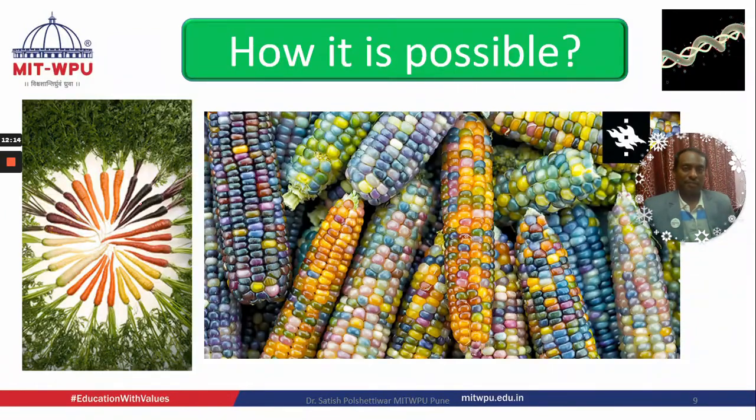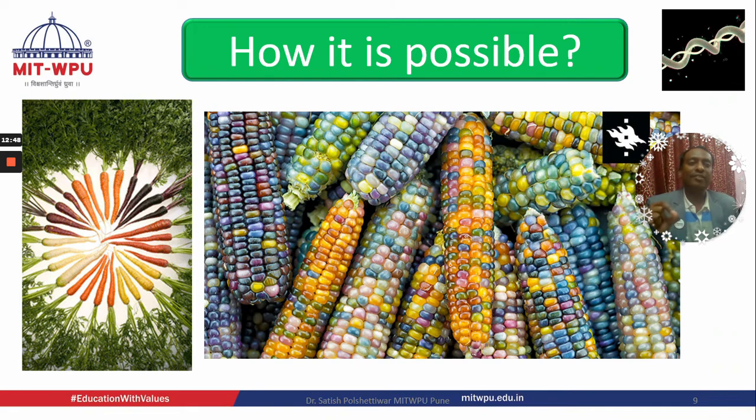Now look at this picture. How is it possible? You can see on this image the sweet corn having multiple colors. Here on your left-hand side, you can see the carrots having different colors. How is it possible? This has been made possible because of genetic engineering. We understood how genetic engineering works. Here we have to just identify that gene of interest, which gives those functional properties. We understood that the particular gene is responsible because our DNA contains that particular functional gene.